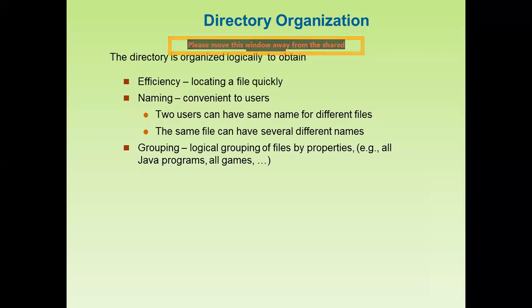If they have different directories, then the two users can have the same name for different files. The same file can also have several different names.